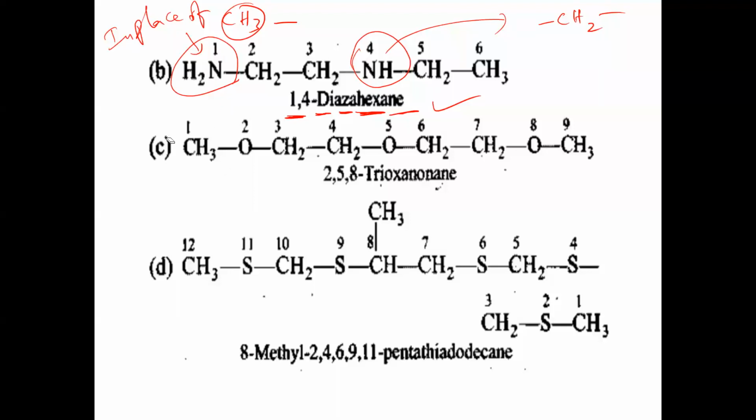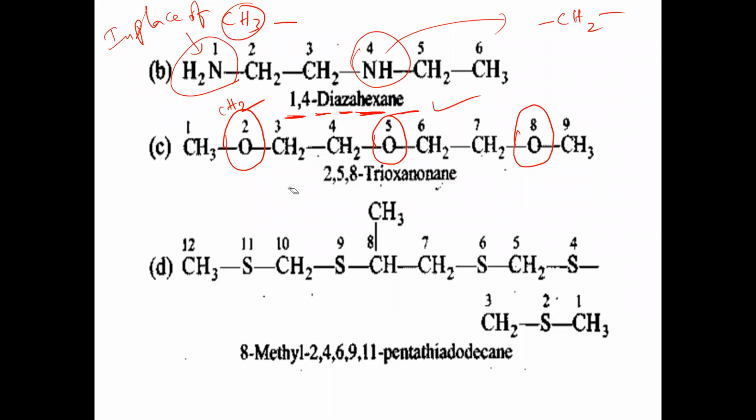Next. Now in this case again, here see, in place of bond CH2, what is there? Here actually what should be there? Bond CH2 should be there. Again here, bond CH2 should be there. Here also, bond CH2 should be there. Okay. So here also lowest position should be given. Lowest possible positions we have to give to this one here. So 1, 2, 3, 4, 5 and 8. So 2, 5, 8. If you give numbering like this also 1, 2, 3, 4, 5, 6, 7, 8, same thing we are getting. So numbering can be taken from left to right or right to left.